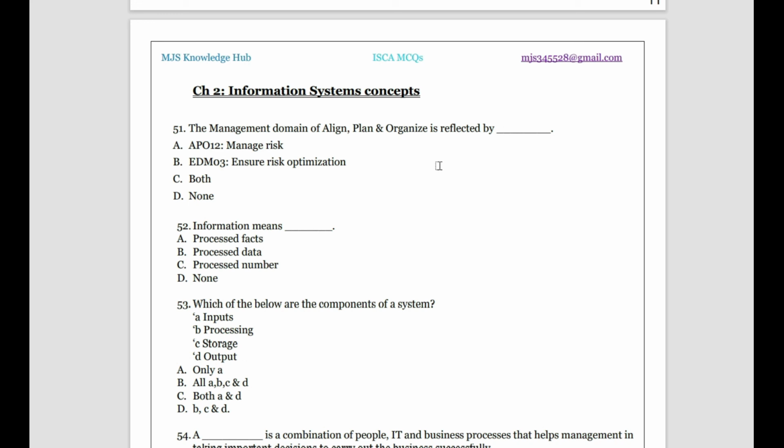I want this last attempt of ISCA to be a good and ever-remembering attempt for you people. So do the revision with me for 1.5 or 2 hours a day for ISCA, and happily go for the other papers without any worry for ISCA.